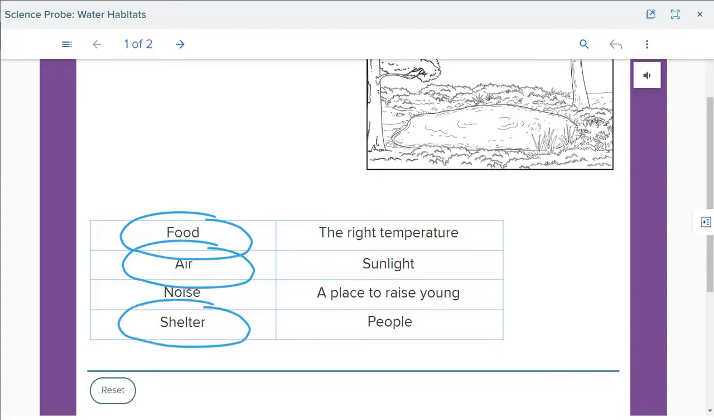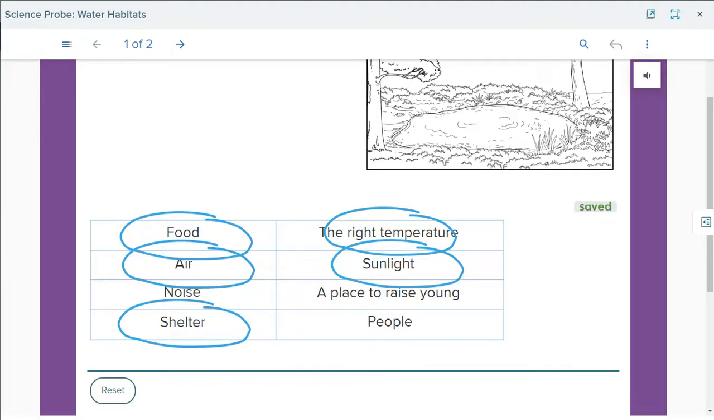Yes, they do. Do they need the right temperature? For example, if the water was very cold, they will freeze. If it was very hot, they will die. Yes, so they need the right temperature. Do they need sunlight? Absolutely. All of the living things need sunlight.